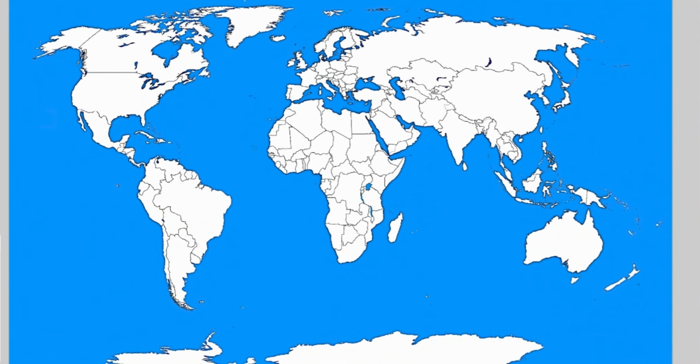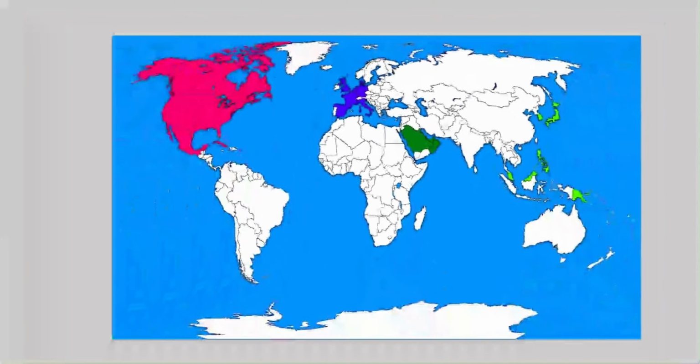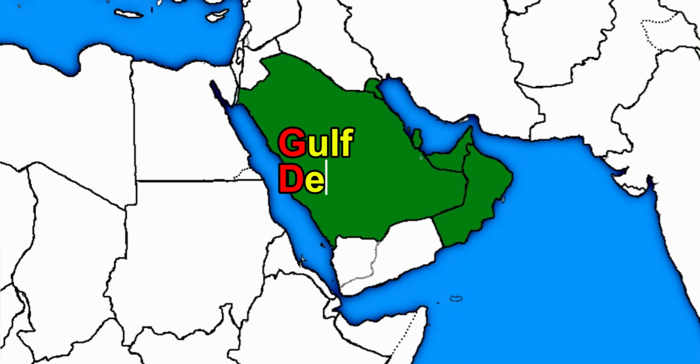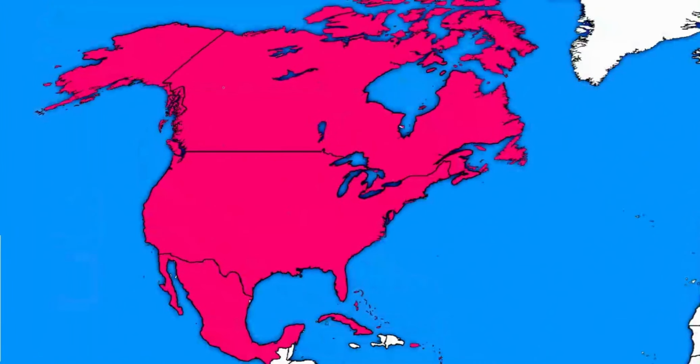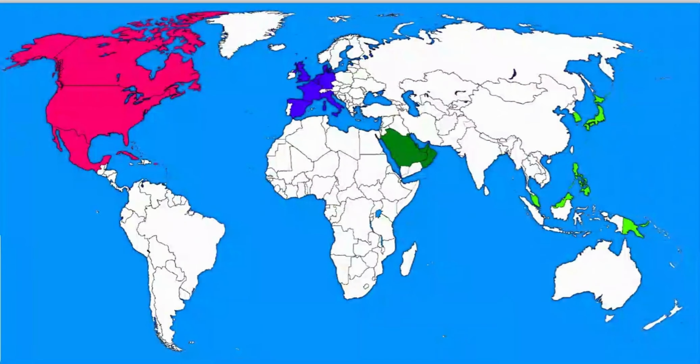Let's start things off with the alliance map, where I asked you guys to pick names for these two alliances which just formed. For the Middle Eastern Alliance, we're gonna be naming this the GDA, Gulf Defense Alliance. And for the North American one, we're gonna be naming this CUM, Canada, United States, Mexico, because they are the founding members. And that is it for the alliance map.